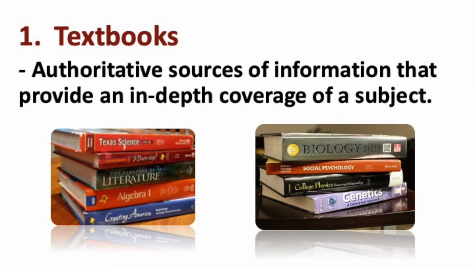These are authoritative sources of information that provide an in-depth coverage of a subject. So examples of this are the textbooks that we have in school, like for example, your English grammar book, your biology book, your algebra book. So these textbooks provide citations and bibliography for you to identify useful references. It also has a table of contents that will help you to easily find the topic in that specific book.